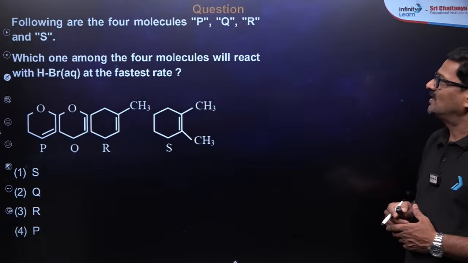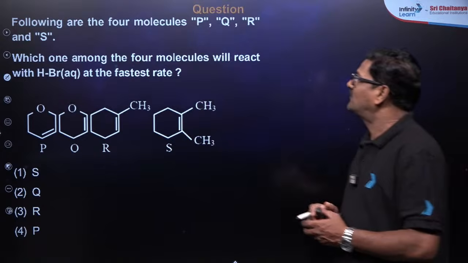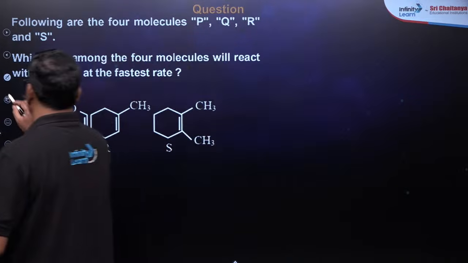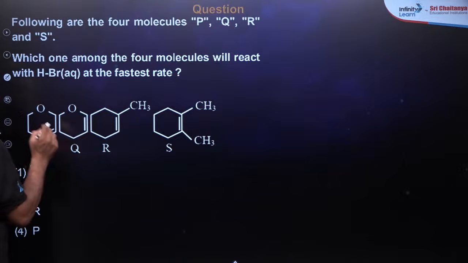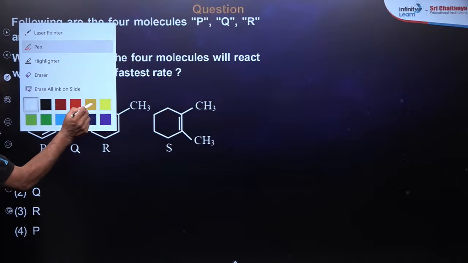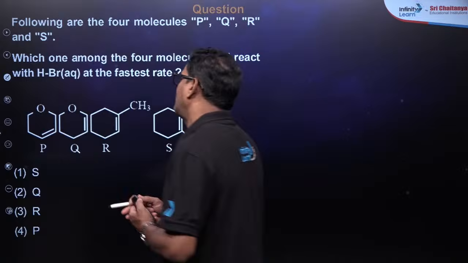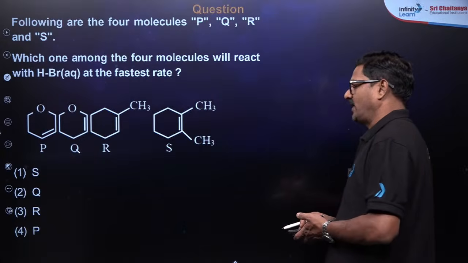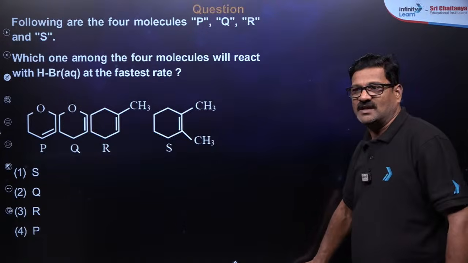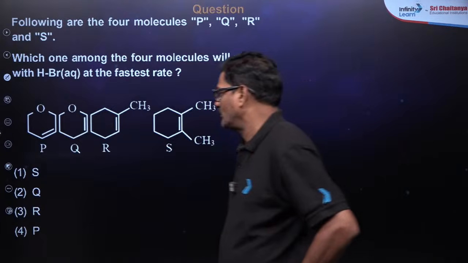Following are the 4 molecules P, Q, R, S. Which among the 4 molecules will react with HBr at the fastest rate? It is an electrophilic addition reaction.